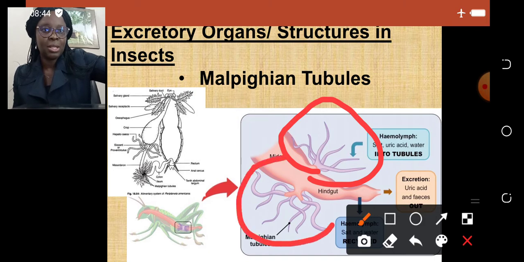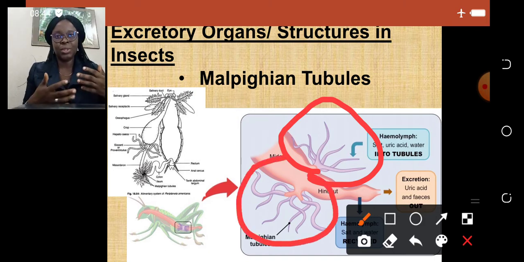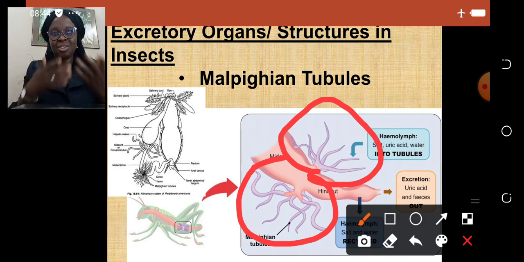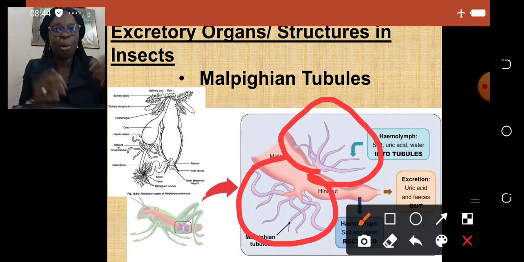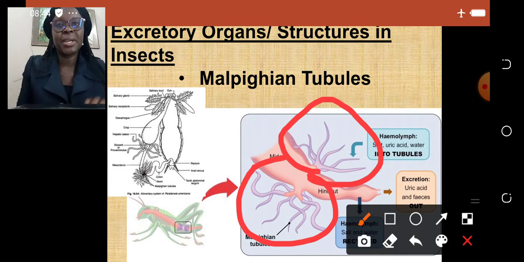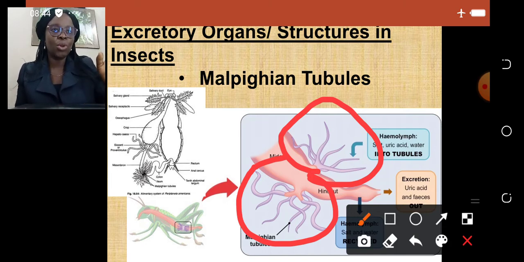All right, that's your Malpighian tubule, and they're the ones that help your insects like your cockroach, your grasshopper, all the insects that you could ever think of. They make use of Malpighian tubules, and that's what removes excess water, excess salt, excess uric acid.